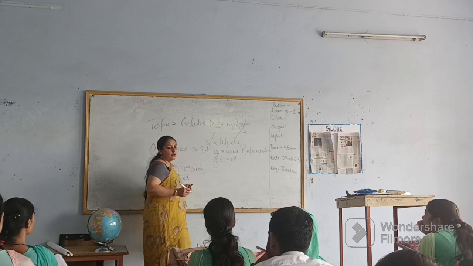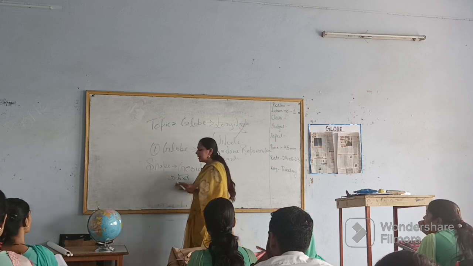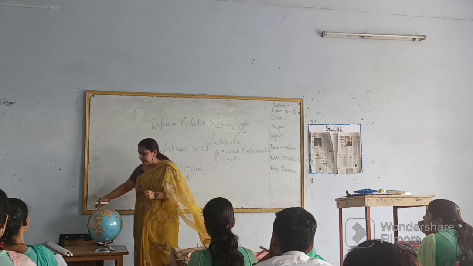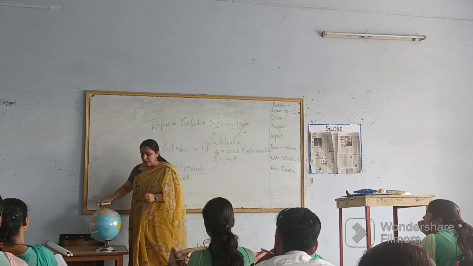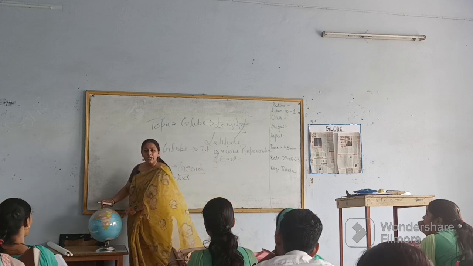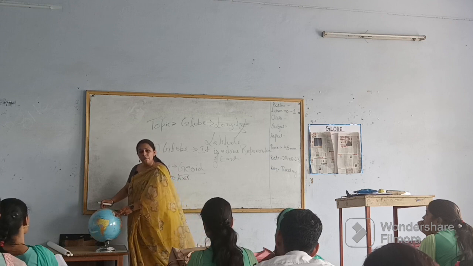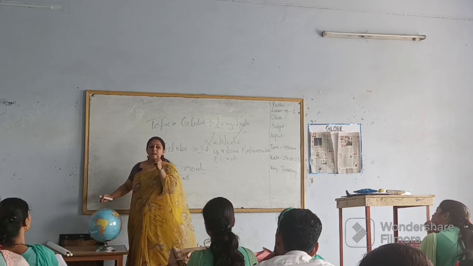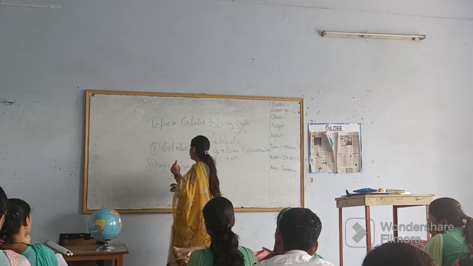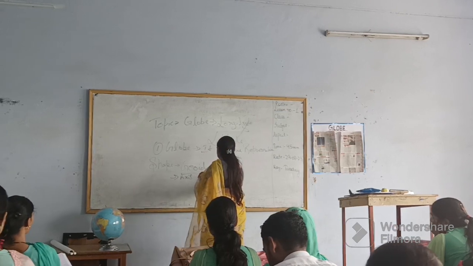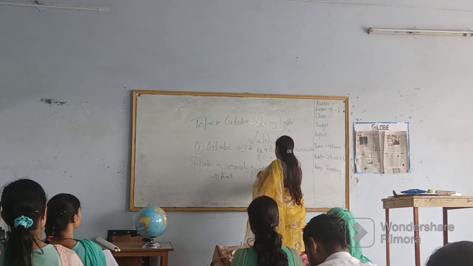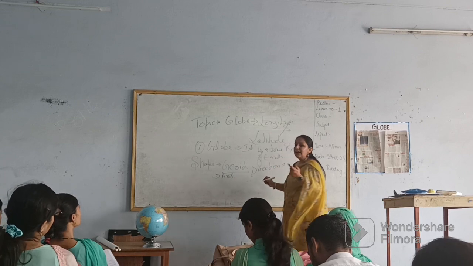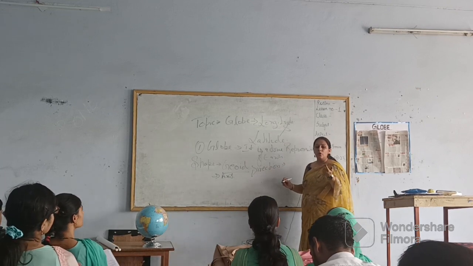Now, what is the main work of these axes? By this, the earth revolves on its axis. From which direction? West to east. Write this in your notebook.